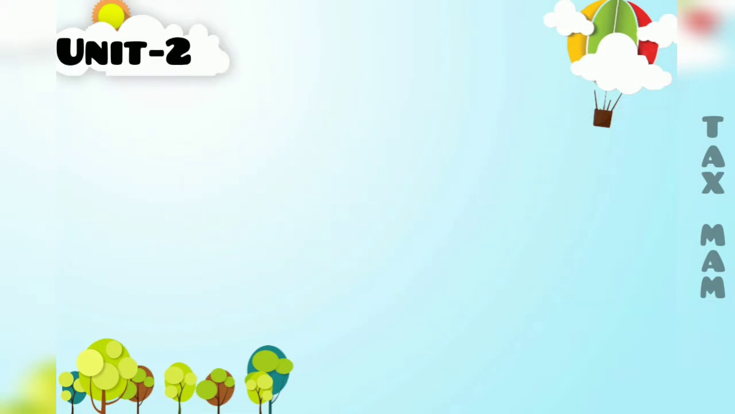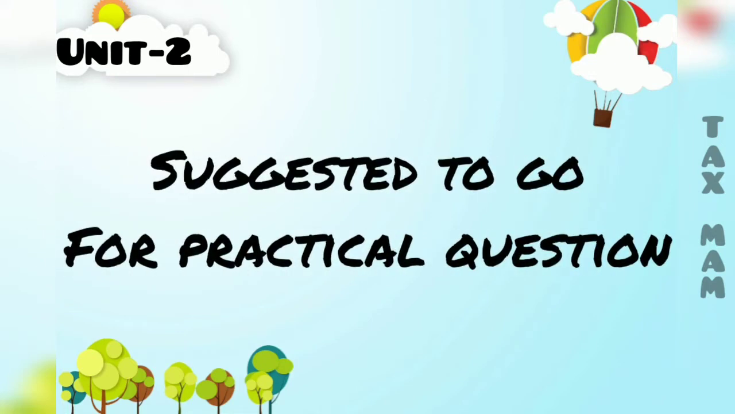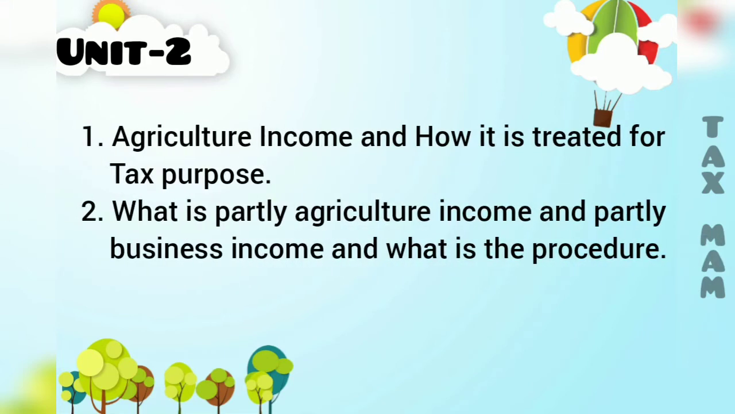Coming to unit 2, agriculture income. In agriculture income, the main important thing is the practical question, which is very easy to do. I will suggest you do the problem instead of the theory. Why? Because for theory you may not get full marks. That means you may not get 12 marks, but if you do the practical problem, you will get 12 marks.